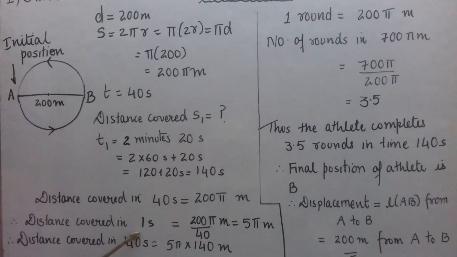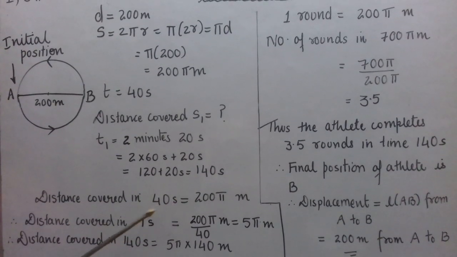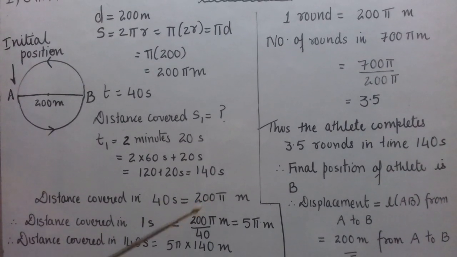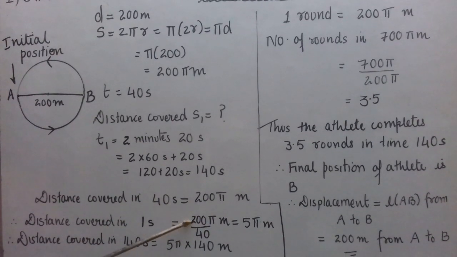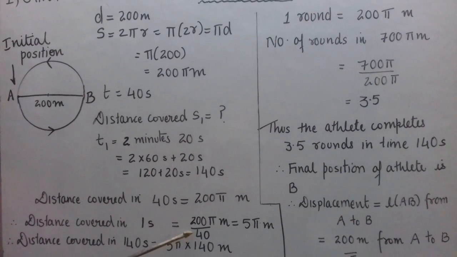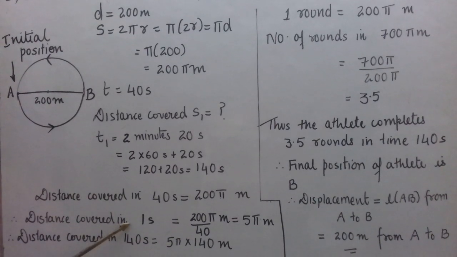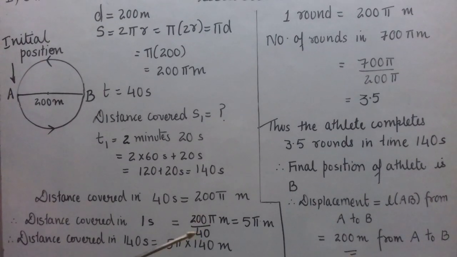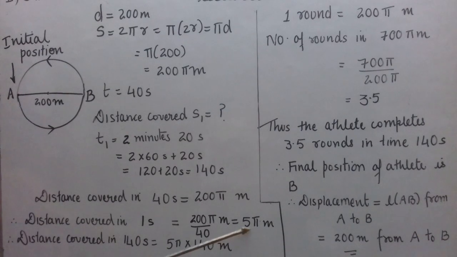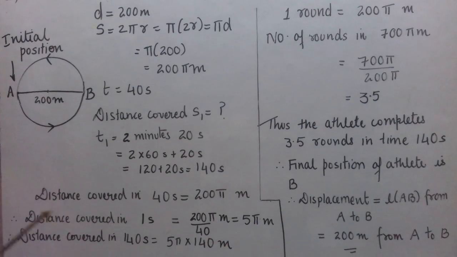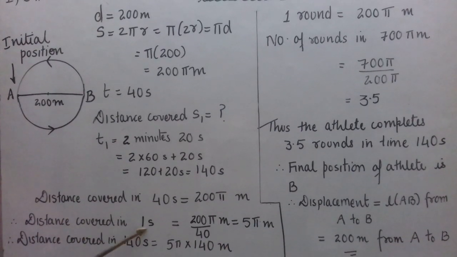Again use simple maths, that is 200 pi divided by 40. When we do the calculation, 0 gets cancelled, 4 1s are 4, 4 5s are 20, so it comes out to be 5 pi meters. Now I have got distance covered in 1 second is 5 pi meter.